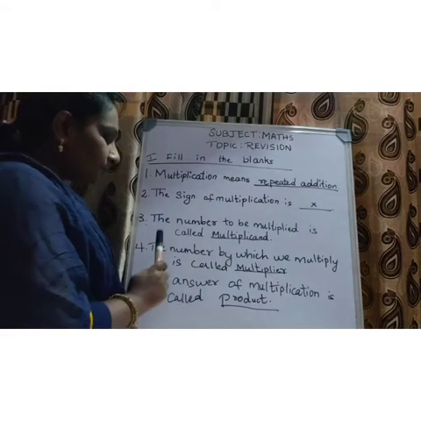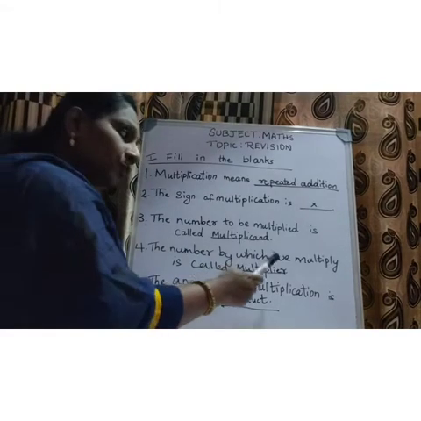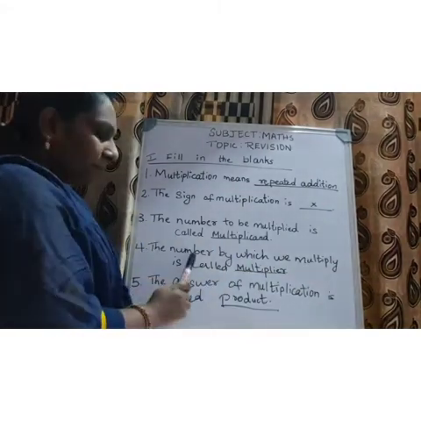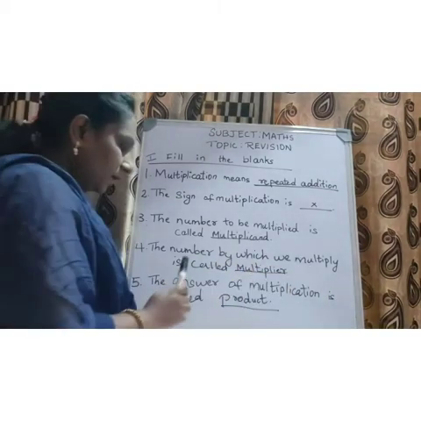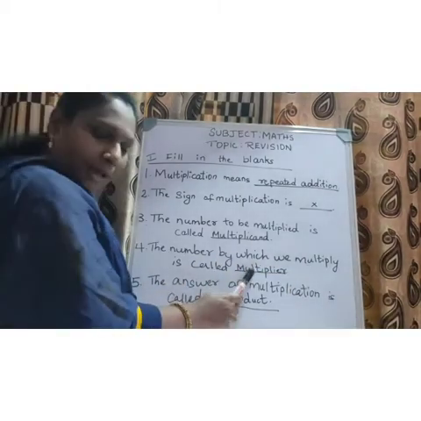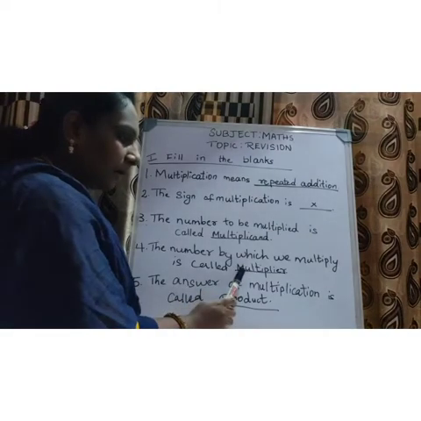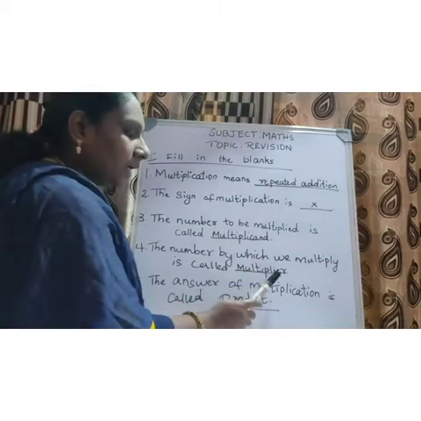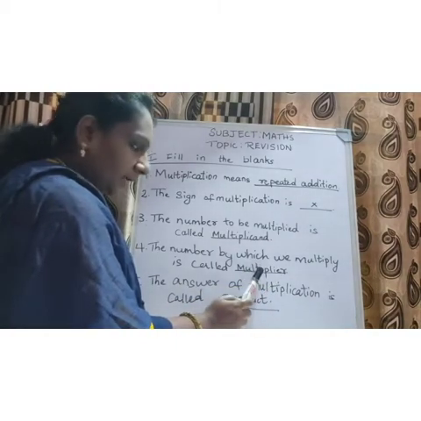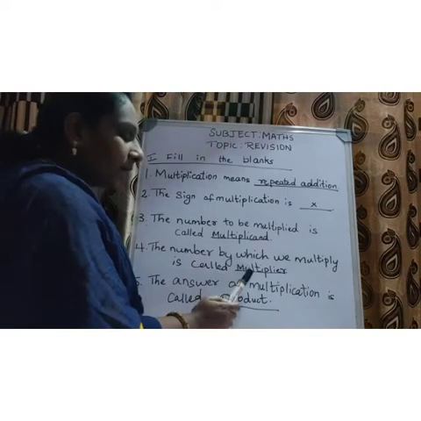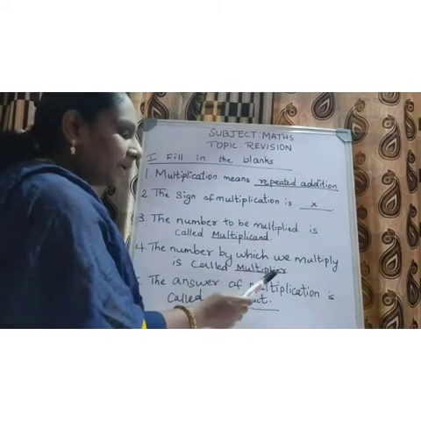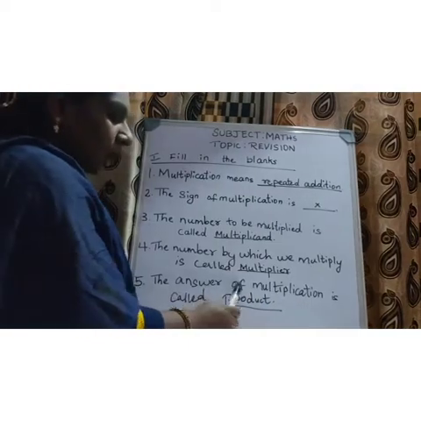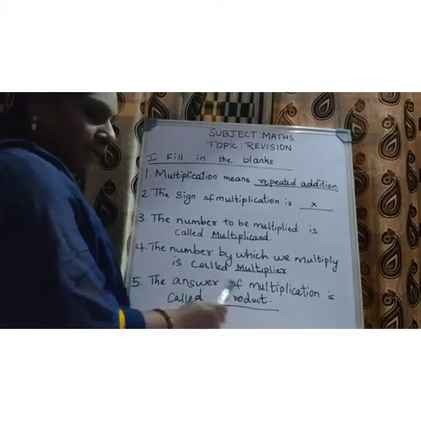The fourth one, the number by which we multiply is called multiplier. The spelling for multiplier, M-U-L-T-I-P-L-I-E-R, multiplier. Once again I repeat, children, M-U-L-T-I-P-L-I-E-R, multiplier.